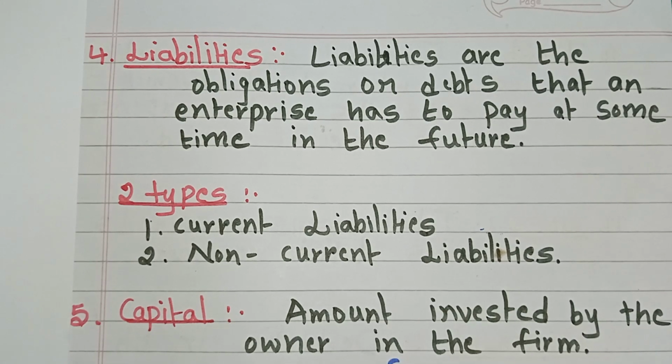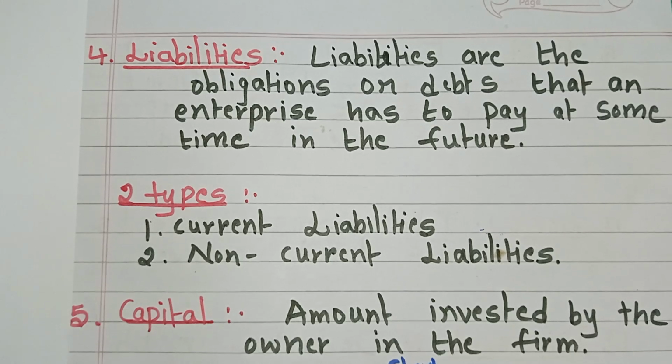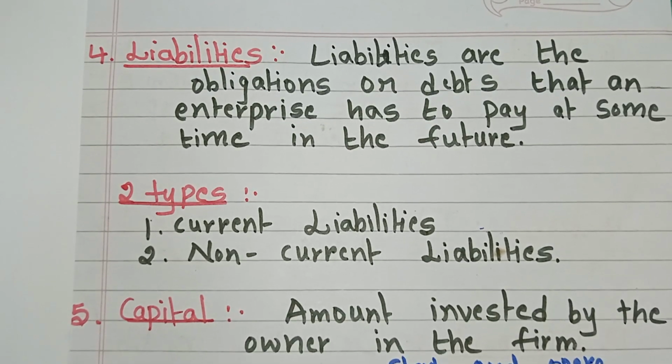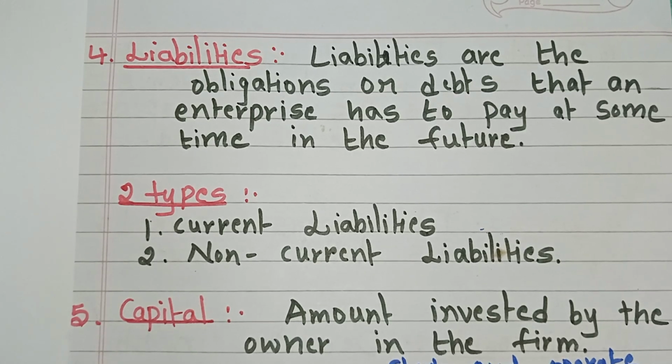Here it is important: why is capital needed? To start and operate the business. Why do we need to invest in the firm or in the business?